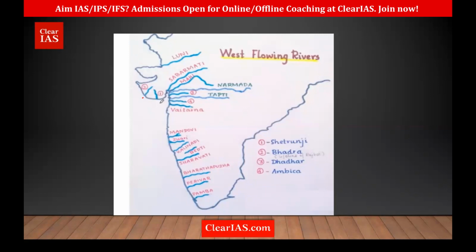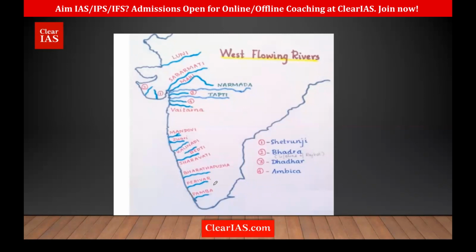This is the Vaidarna river. It is below Tapi. Then this is in Goa, we have Mandvi and Zuari. Then below that we have Kali Nadi, Bedti and Sharavati. In Kerala, there is Bharatapuzha, Periyar and Pamba. Pamba is also very important because on the banks of Pamba, we have the famous pilgrimage site of Sabarimala. These are the west flowing rivers of the south. Just remember the order and which state it's located in.